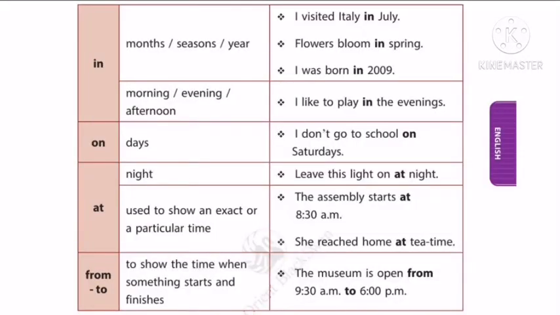Okay. See children, we use in with months, seasons, years, morning, evening and afternoon. On is used with days, and at with night, and at is also used to show an exact or a particular time. We use from and to to show the time when something starts and finishes.